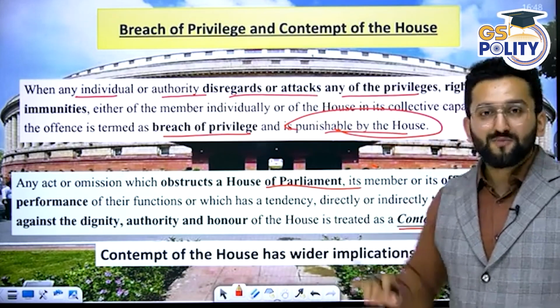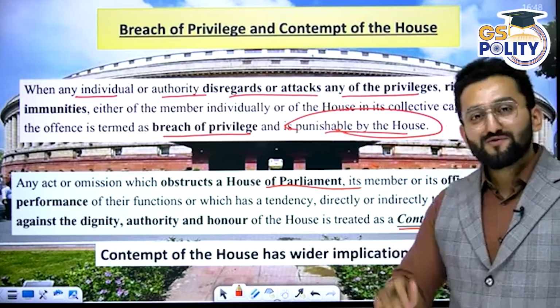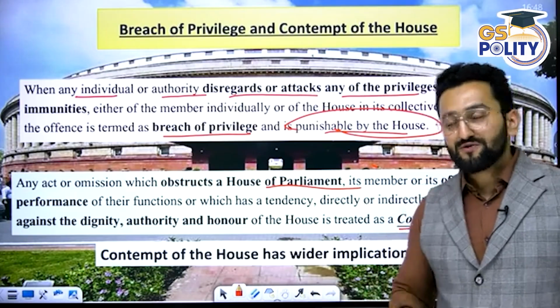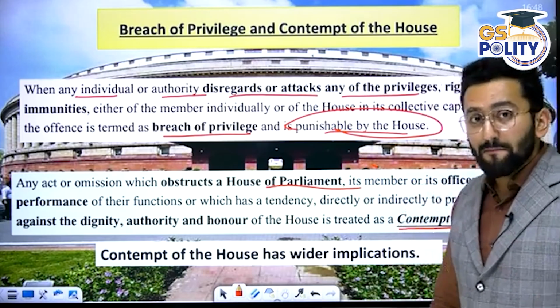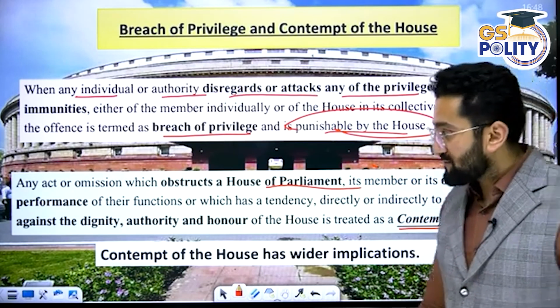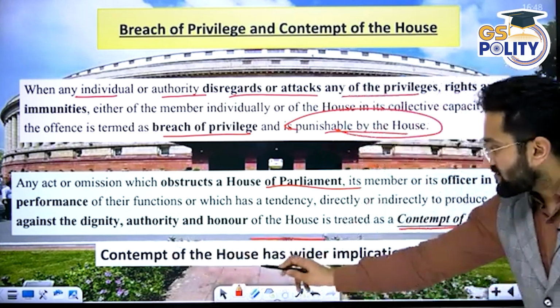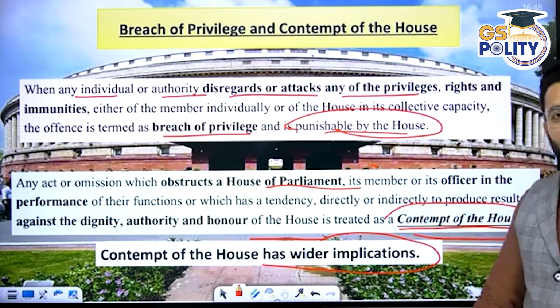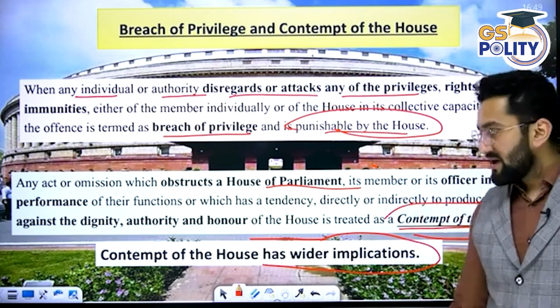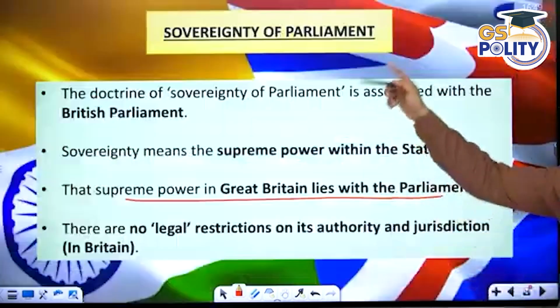So the kidnapping charge would be separate, but breach of privilege will also happen because you're stopping the functioning of the Parliament, right? If it is found that you were doing it just to have some impact on the passage of the bill, then in this case contempt of the House will happen. This will be considered as contempt of the House, since you have obstructed the functioning of the House, and actions can be taken.